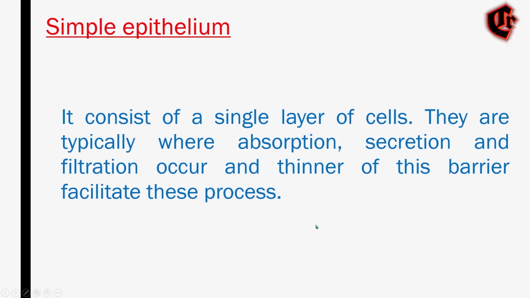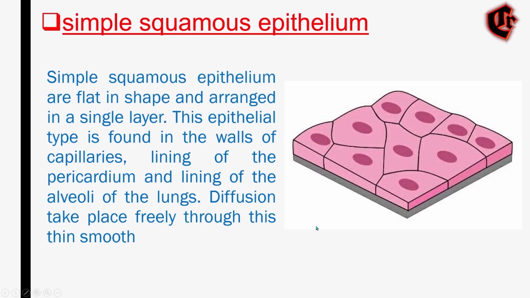The first one is the simple squamous epithelium. So you can see this picture. This is simple squamous epithelium. The appearance of this epithelium is very thin, and it is composed of a single layer. The cells are very flat and fit very closely together like flat stones, and they form a very thin, smooth membrane.